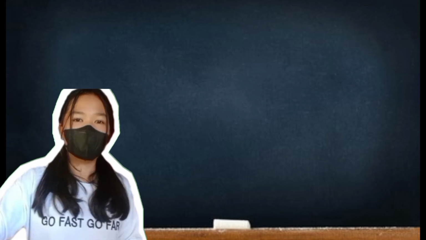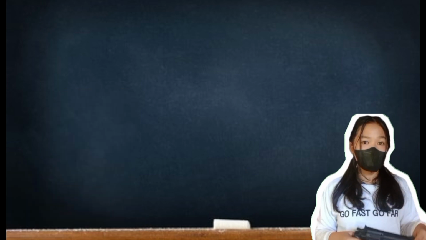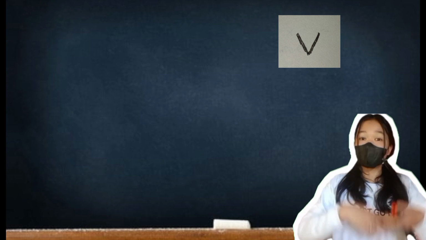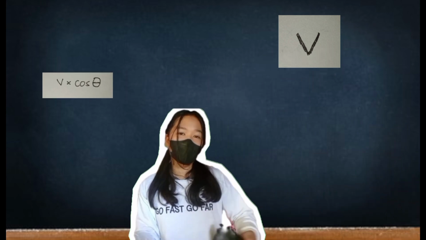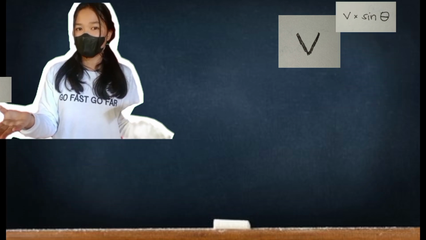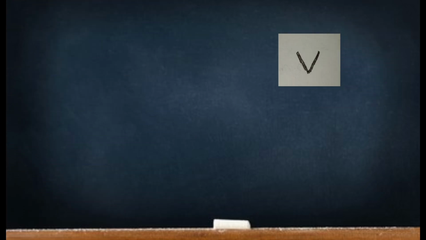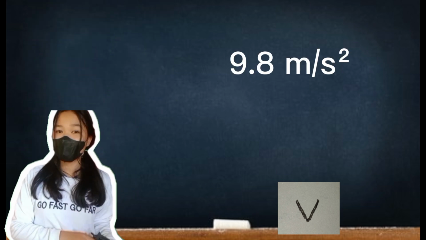Let's break it down a bit more. When you fire a projectile, its velocity, let's call it v, can be split into two parts. V times cos theta, how fast it moves forward, and V times sin theta, how fast it goes up. Gravity immediately pulls it down at 9.8 meters per second squared. Boom! You just did trigonometry without realizing it.